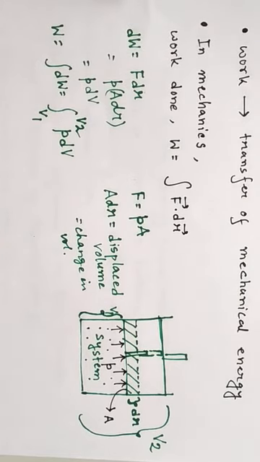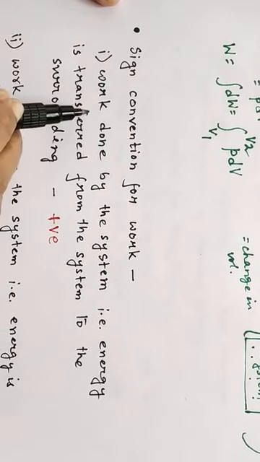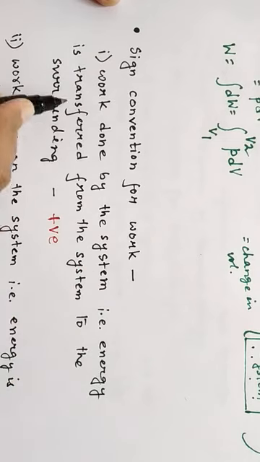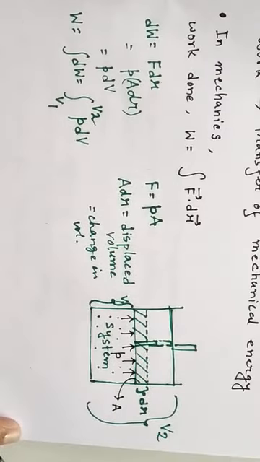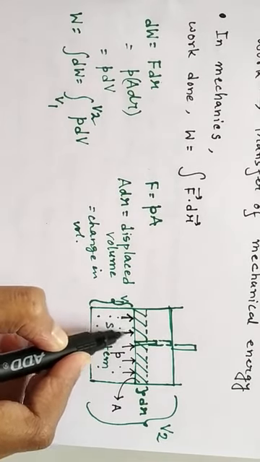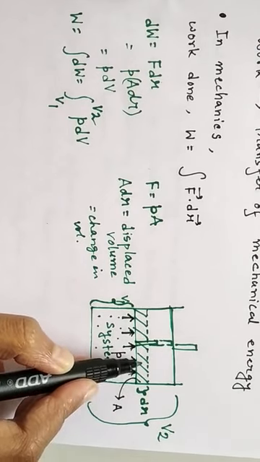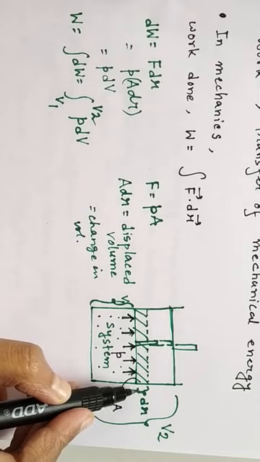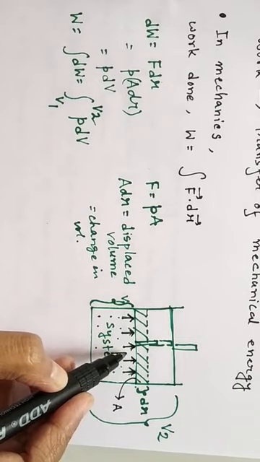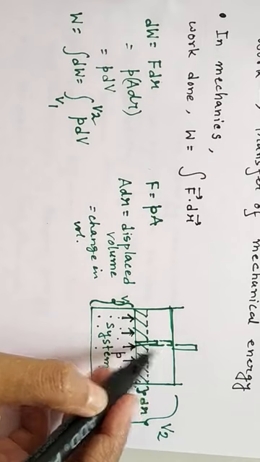Okay. Now what is the sign convention for work? If work is done by the system, then energy is transferred from the system. In this case the work is done by the system, because the pressure is applied in the upward direction and the displacement has also occurred in this direction. That is, the natural tendency of the system is to move in this direction, or the expansion happens in this direction.